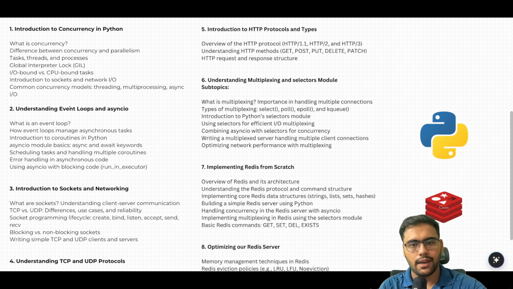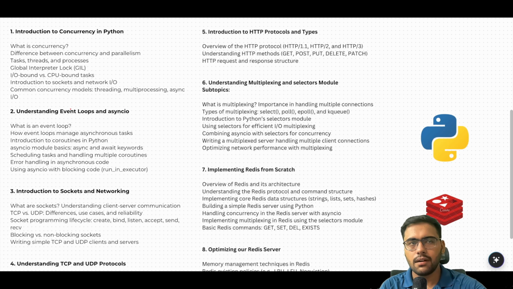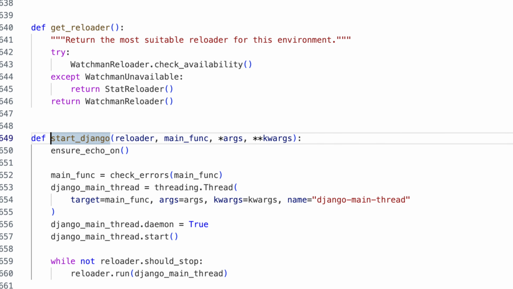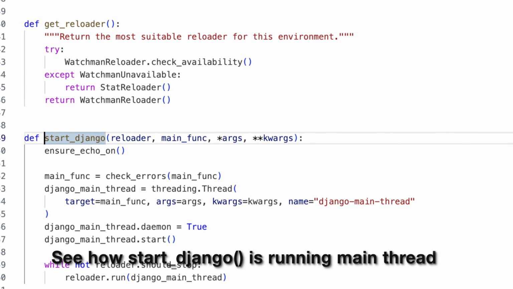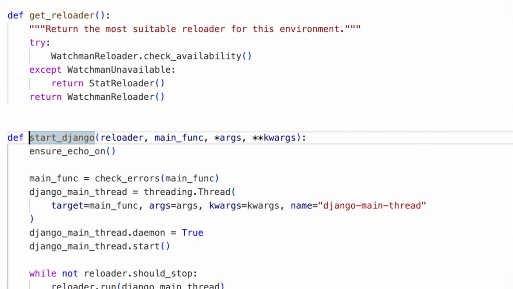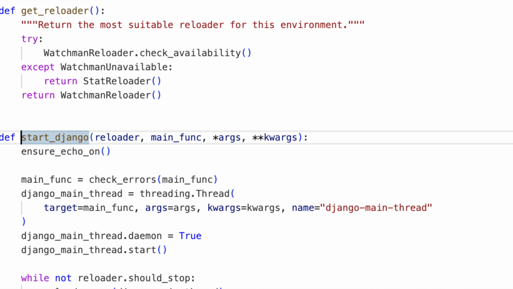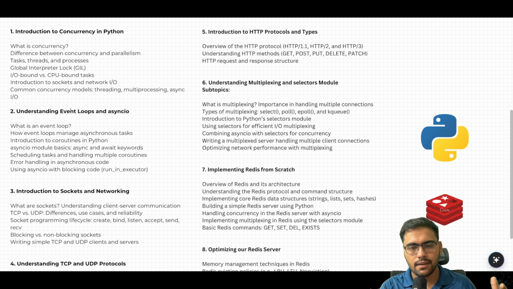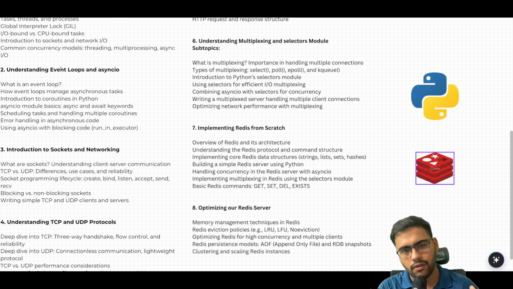This selectors module is actually used in the Django code, and we'll see it by opening the Django repo, how with the help of socketserver.py and the runserver.py file, Django is actually handling multiple connections simultaneously.